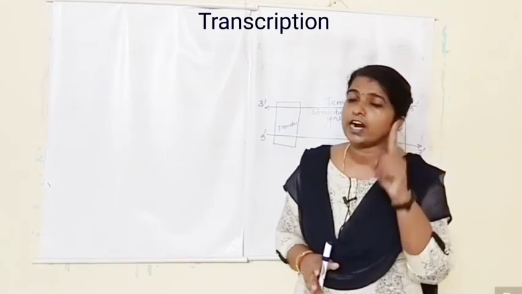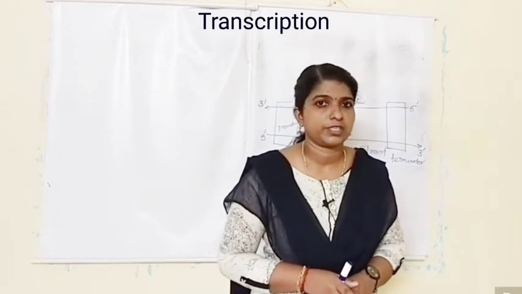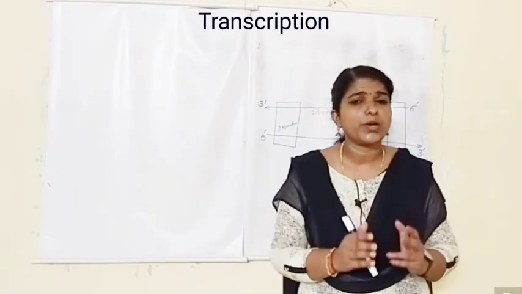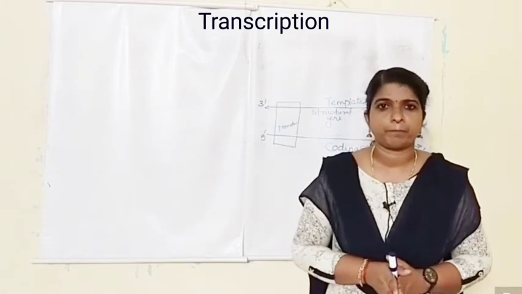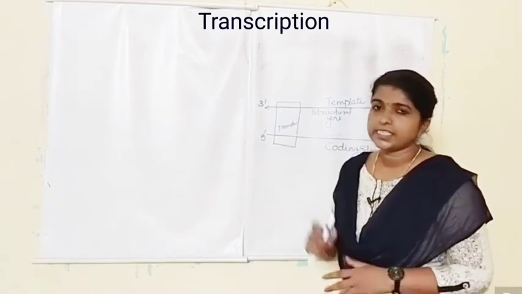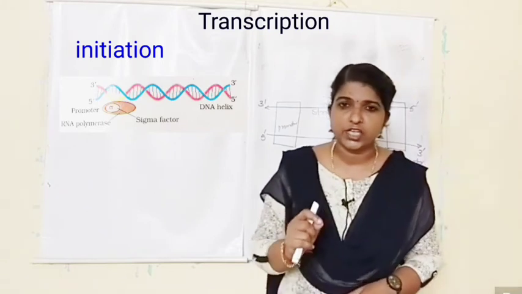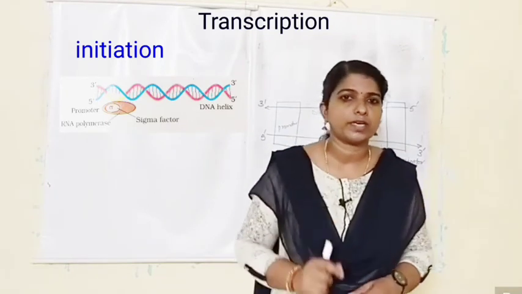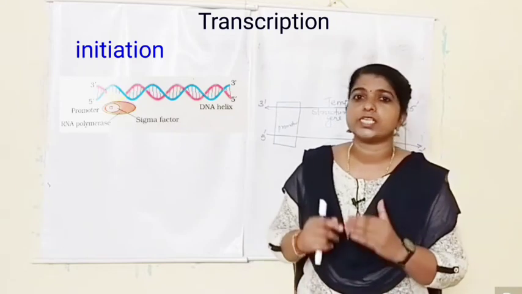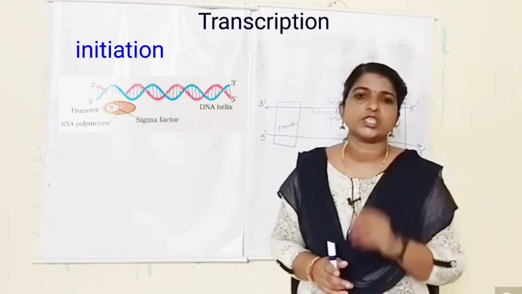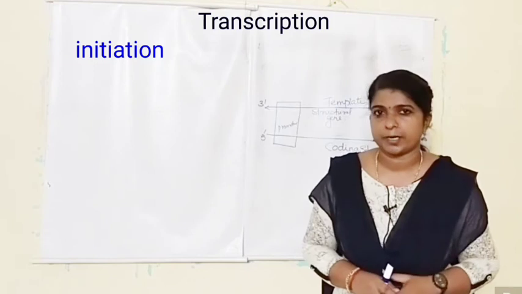There is only one RNA polymerase for initiation, elongation and termination. So in the first step, when the RNA polymerase enzyme binds to the promoter region, the process begins. That is known as initiation.